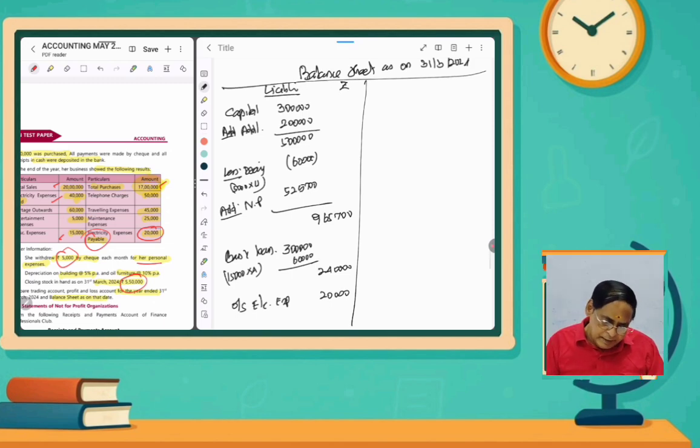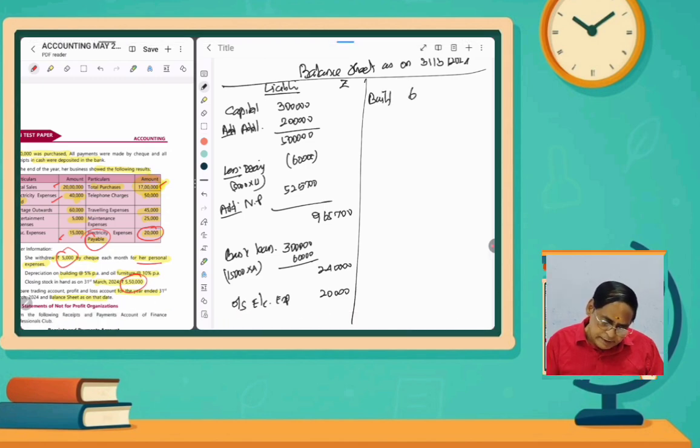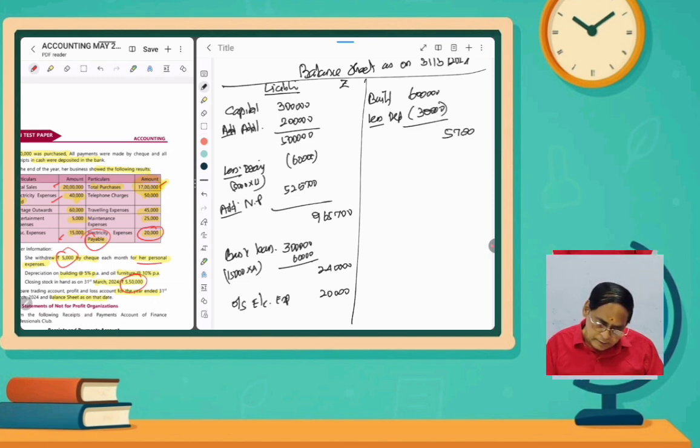Then assets. One building is there, 6 lakhs building, for which you had already charged depreciation, less depreciation 5%, that is 30,000. So 30,000 less means 5,70,000. And then furniture, 10,000 rupees, less depreciation 10%, that is 1,000 rupees.